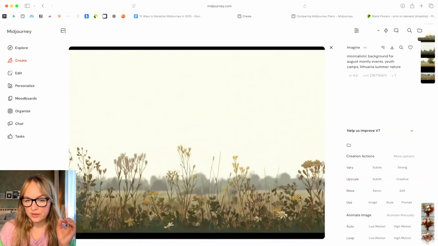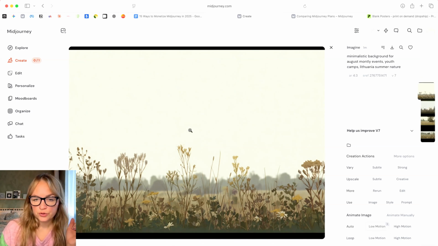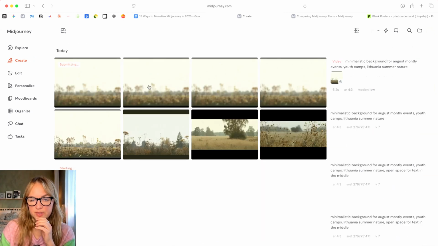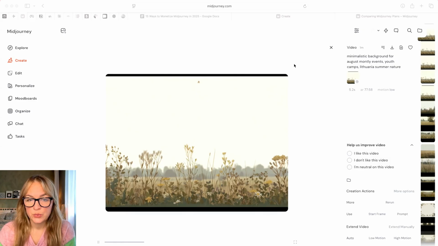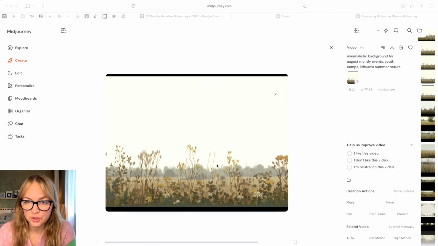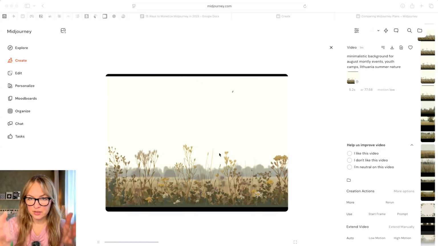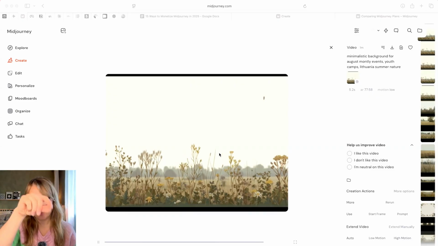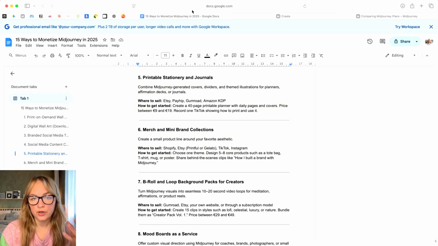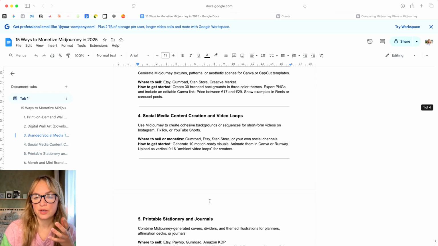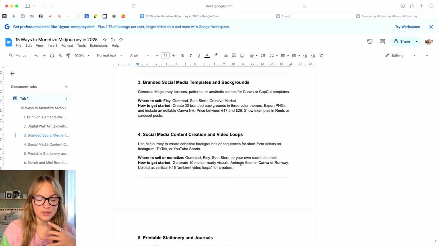Let's say we want to take this image and just add low motion to this, and let's see what happens. Okay, so here we can see that we have quite a perfect image for a short. We just need to resize it into portrait mode, right? But you can have some beautiful affirmations. So target brands within the space of the niche that you already know. For example, if it's holistic health or mindfulness space, you can create a couple of bundles of videos that you can animate here. You can animate it in Canva and Runway and other tools as well.